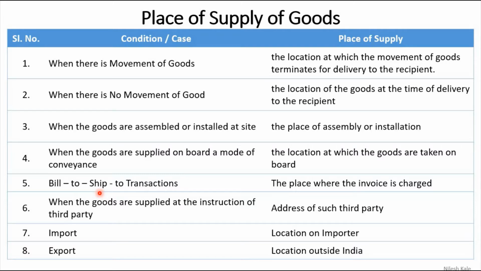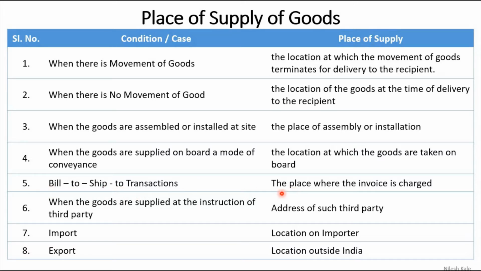Now I tell Amazon that I want the bill and you ship the goods to Gujarat where my sister is staying. So the bill is given to me in Karnataka, goods are shipped to her in Gujarat, and therefore this is called a bill to ship to transaction.